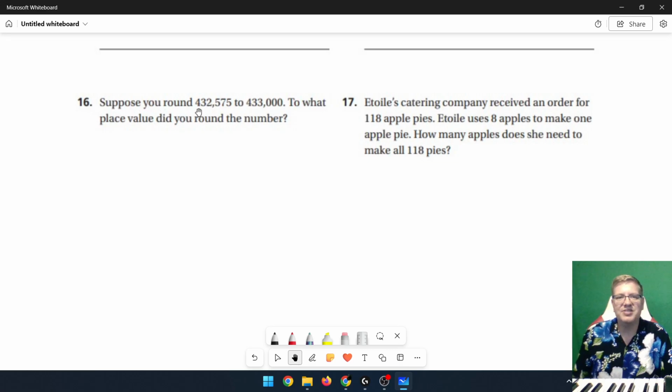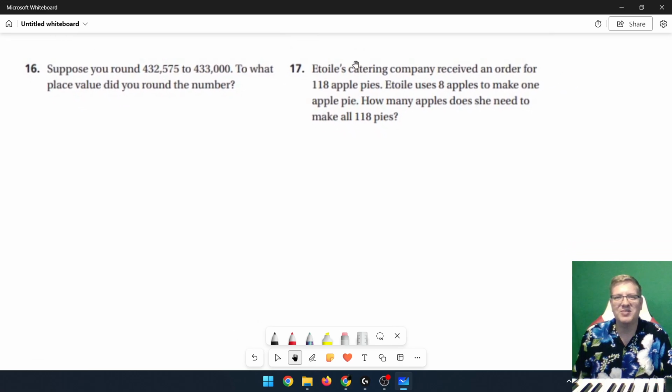Suppose we need to round 432,575 to 433,000. To which place value did you round the numbers? So think about how we're changing, and then we need to choose the place value and the name of the place value for that. I think my lines got cut off when I cropped the picture for this.